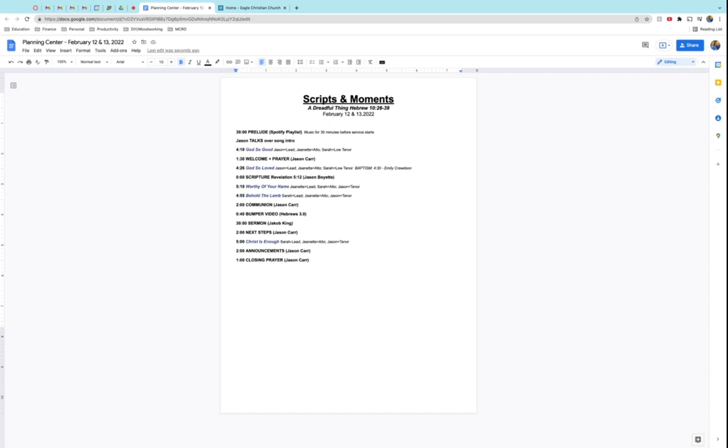But there's one more thing that we want to do, which is change the name. Up here in the left, just next to the Google Docs document, you see this text box, and we're going to call this Scripts and Moments. Remember, this was the document that we renamed Planning Center. Now we're going to rename it Scripts and Moments. There we go. So now this particular document is ready to enter information, which will be the next step.